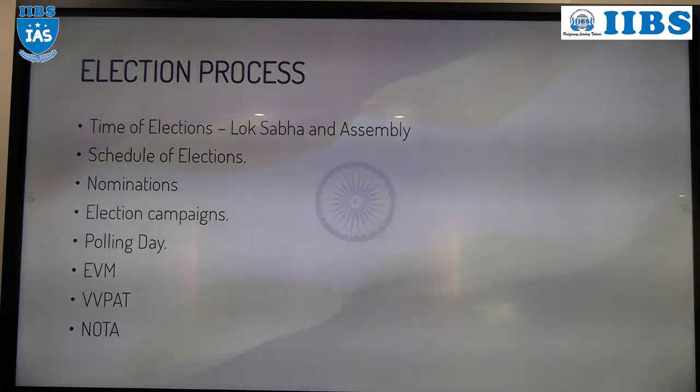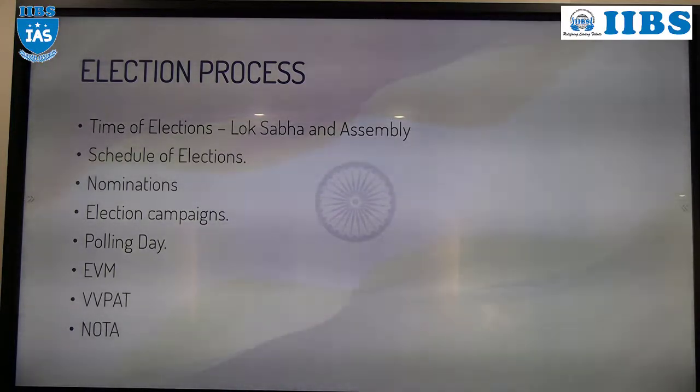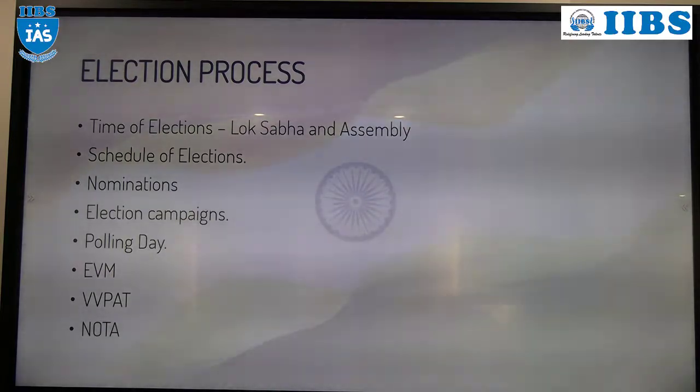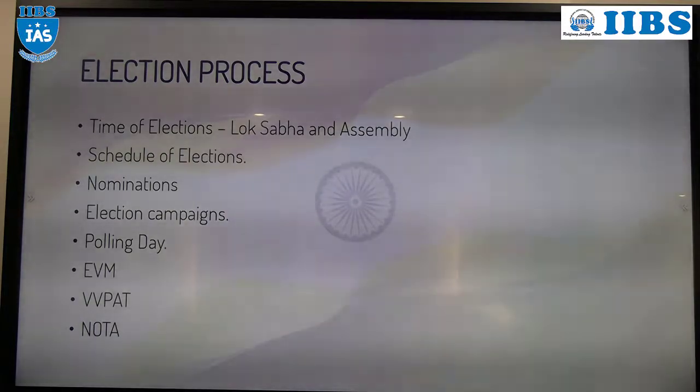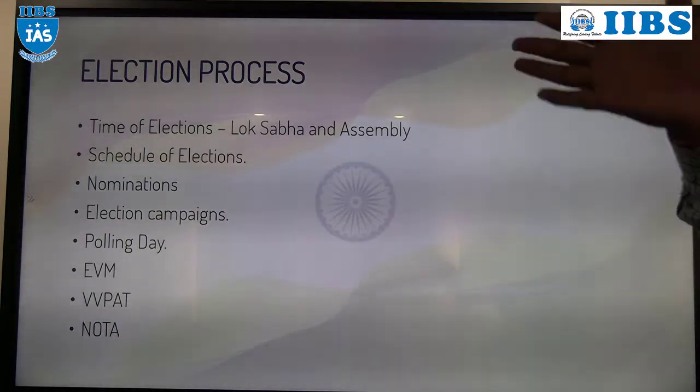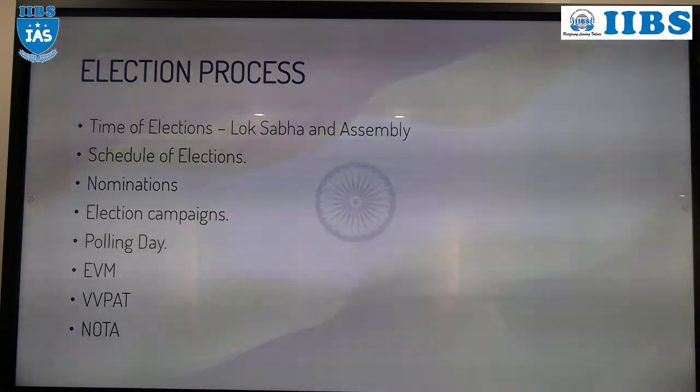The quota system means the president election. Remember, 50% plus 1. Proportional representation by single transferable vote, and every candidate must secure the quota. Total votes divided by 1 plus 1, plus 1. That is the quota system. In the quota system, the candidate must get 50% or more. But in first past the post, no need to worry about 50%. The candidate who got the highest vote, whether less than 50% or more than 50%, will be declared the winner.